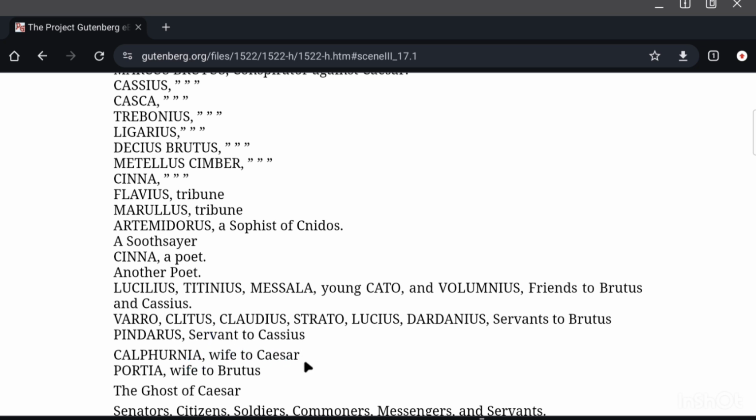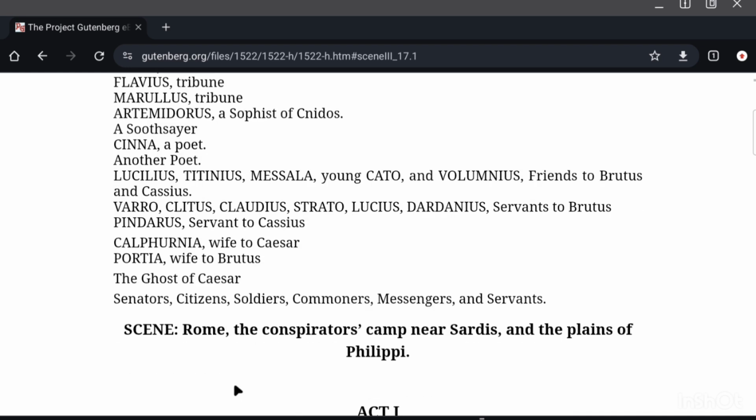Calphurnia, wife to Caesar. Portia, wife to Brutus. Do not confuse these two names, Calphurnia and Portia. How will you remember? C for Calphurnia and C for Caesar. And Portia is Brutus's wife. Then you have the host of Caesar, senators, citizens, soldiers, commoners, messengers and servants.